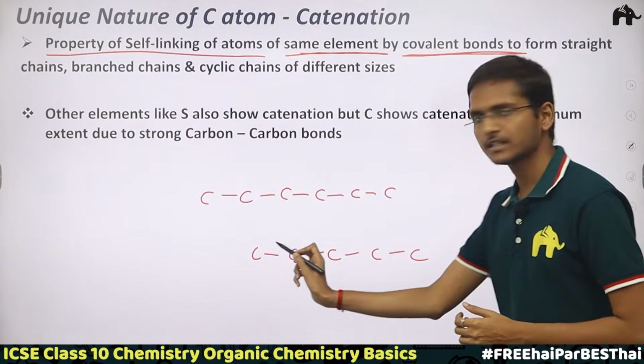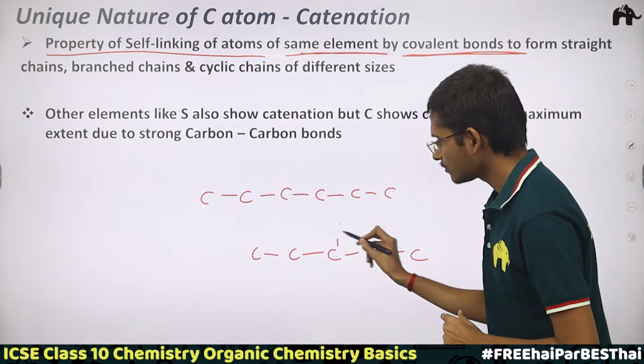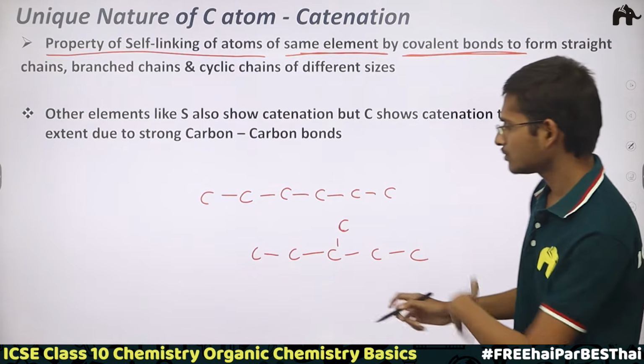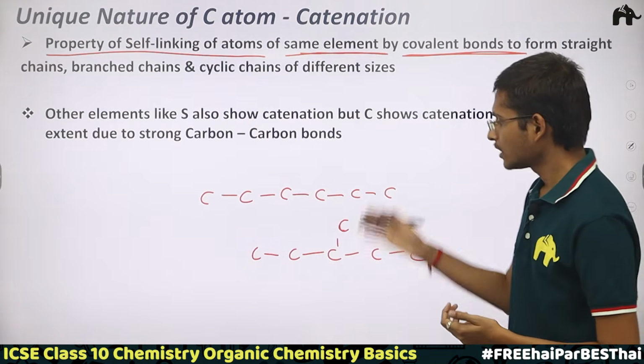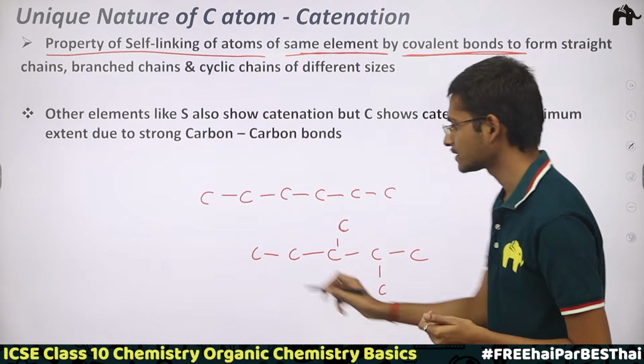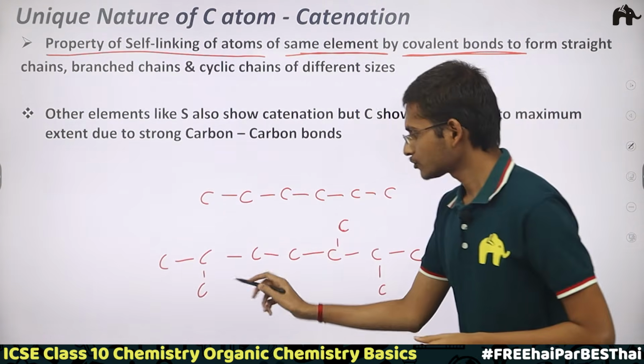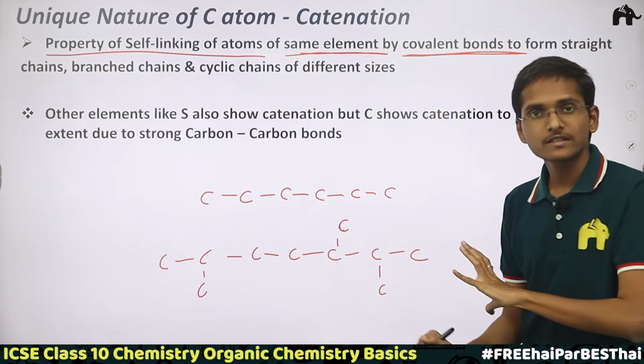So carbon atoms are attached in a single line, but then some carbon atom comes and joins to a random carbon atom, and it forms a branch. Now here this is a branch. So these are called branched chains.